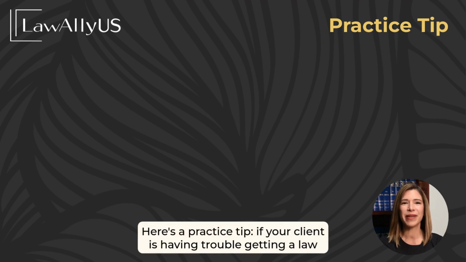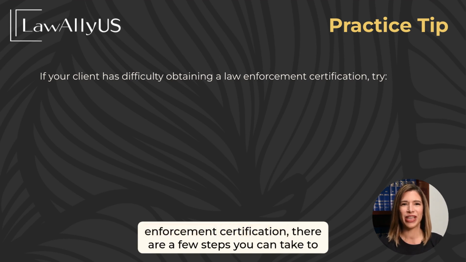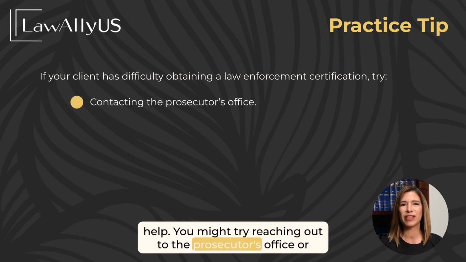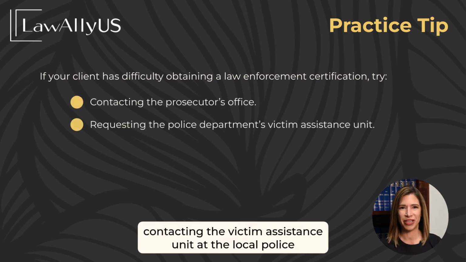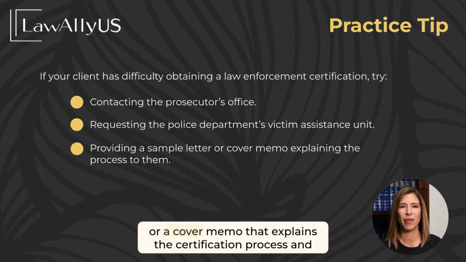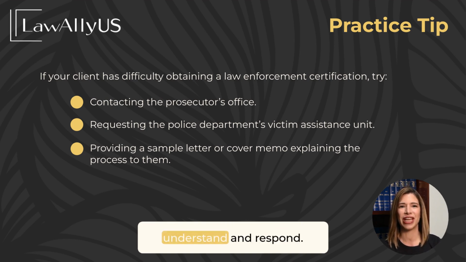Here's a practice tip. If your client is having trouble getting a law enforcement certification, there are a few steps you can take to help. You might try reaching out to the prosecutor's office or contacting the Victim Assistance Unit at the local police department. It can also be helpful to provide a sample letter or a cover memo that explains the certification process and what you're requesting. This can make it easier for the agency to understand and respond.